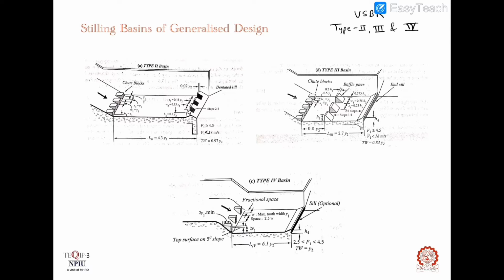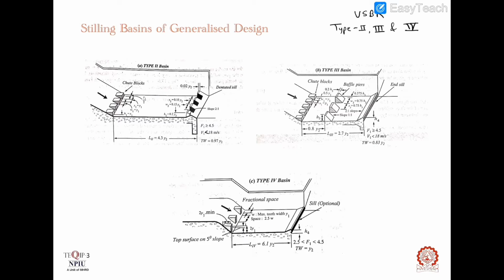Let's see type 2 basin firstly. The USBR basin type 2 is used for large structures such as spillways of large dams and large canal structures. The lower limit of inlet Froude number F1 for this type of stilling basin is usually taken as 4.5, means the Froude number of supercritical stream should be greater than or equal to 4.5 to use this type of basin.